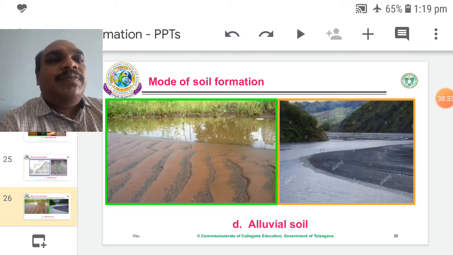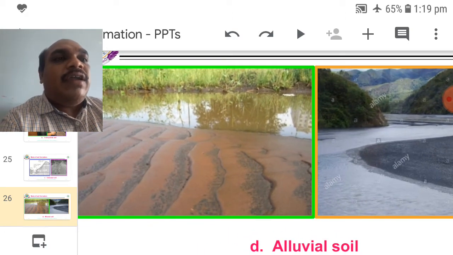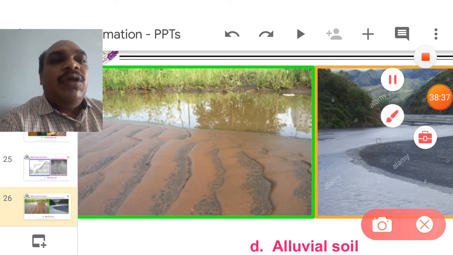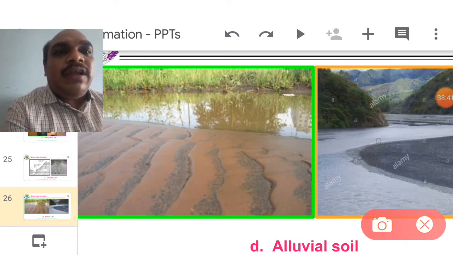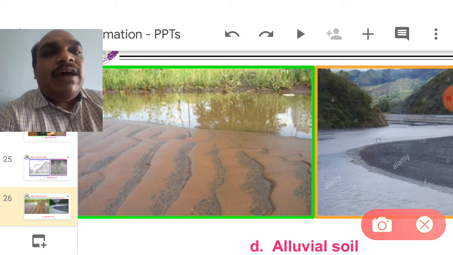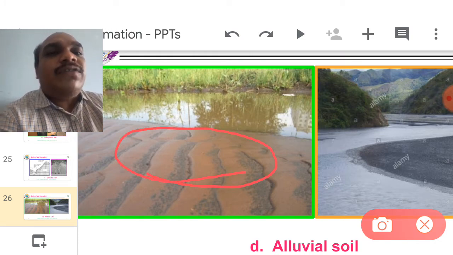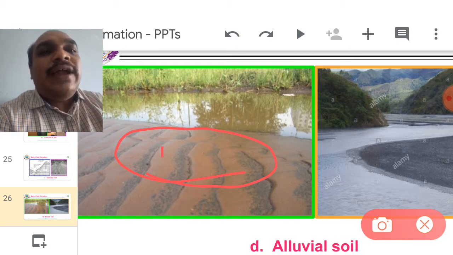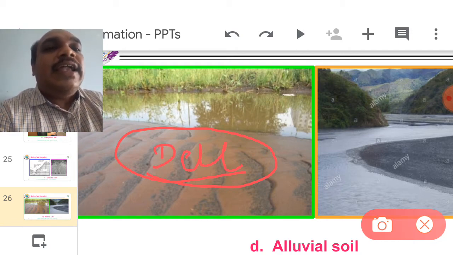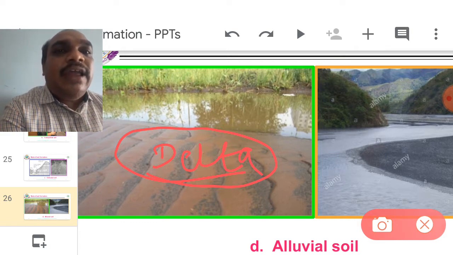During the rains, when rivers are flowing, when floods are coming, the river discharges some soft soil particles in some areas. They are called delta. The deltas are highly fertilized zones.